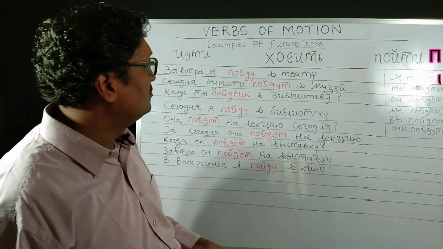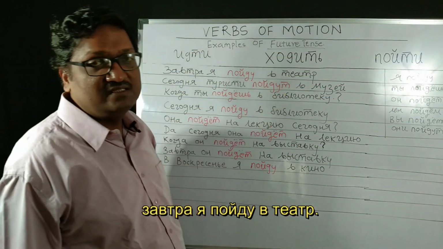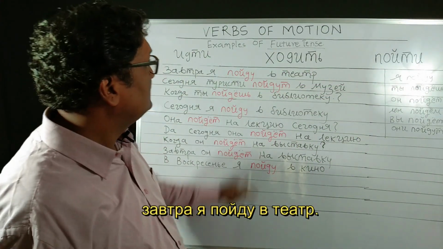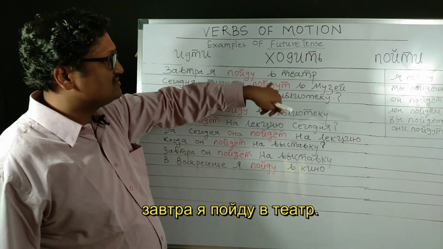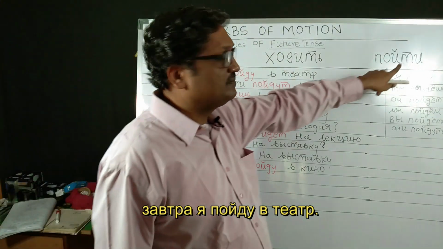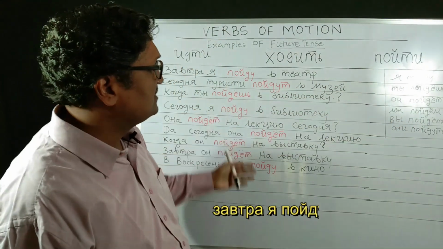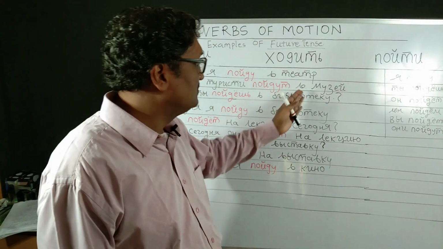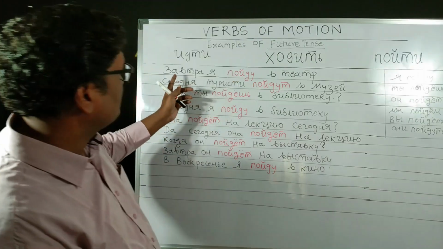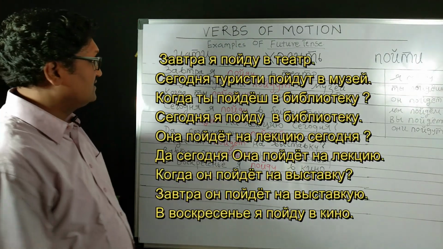Now when you will go. Now завтра я пойду в театр. Tomorrow I will go to theater. Now these are the examples of future tense. In future tense, the conjugation of paiti is used. In future tense also everything will be the same. The prepositions wa and na will come from the prepositional case. So завтра я пойду в театр.